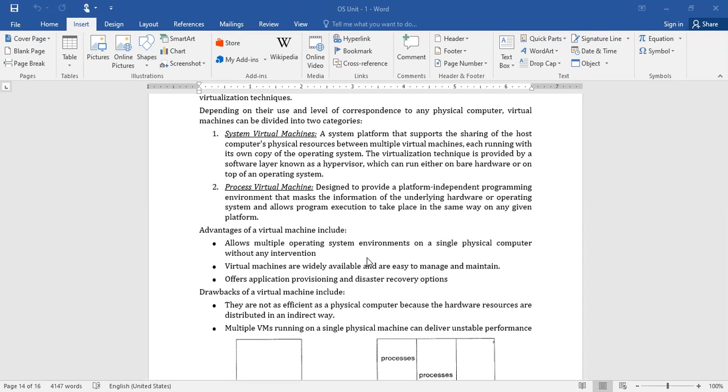So the VM software that you have developed should take care of processing your user application in the virtual environment, where there is no direct connectivity between the virtual environment and the physical hardware components.